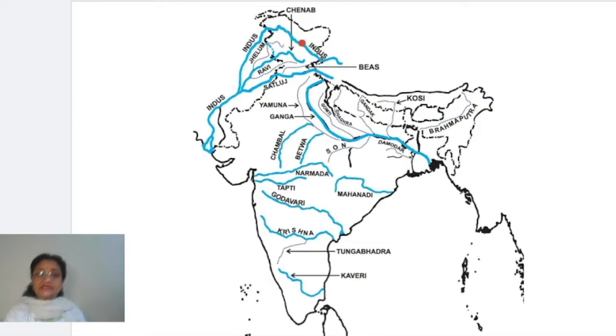This is the first river you have to mark. From here it moves towards the northwestern side, again it takes a southern turn, moves down to south and southwest, and in this manner it joins the Arabian Sea. It is crossing through 3 countries.